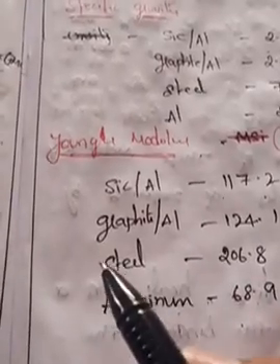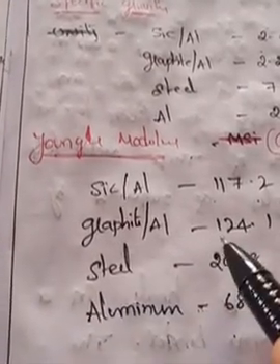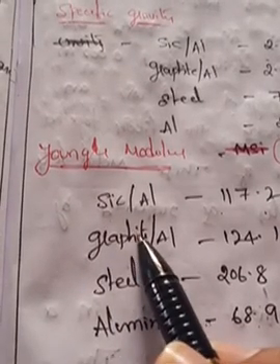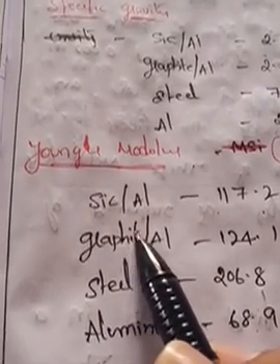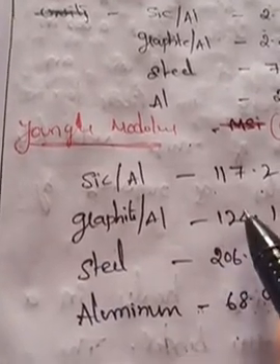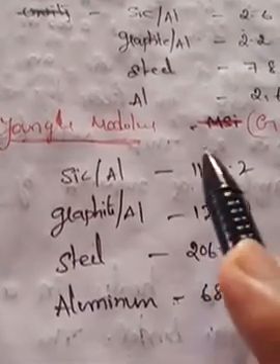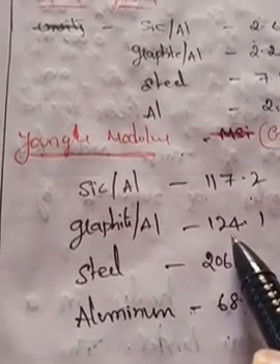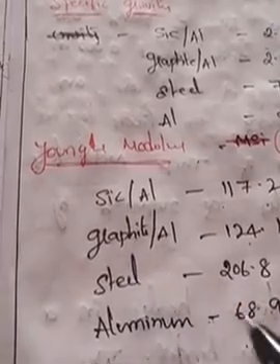And next is graphite aluminum. So 124.1. Here graphite is also one of the reinforcing materials, and it is used as a fiber. So we can get almost 8 percent increased Young's modulus compared to silicon carbide aluminum. So these are some typical properties of MMCs.